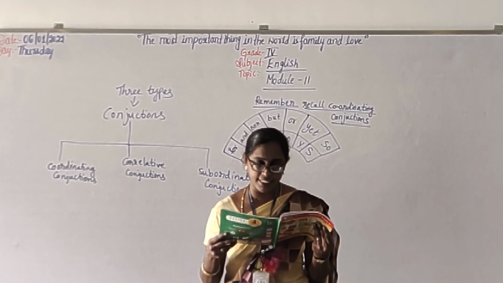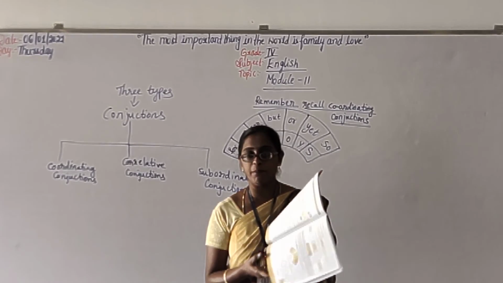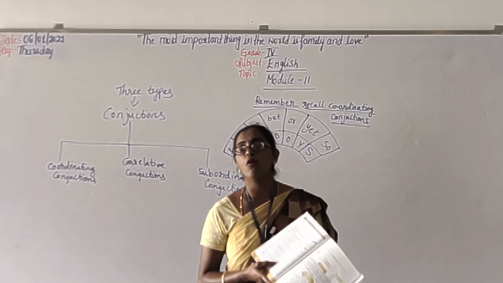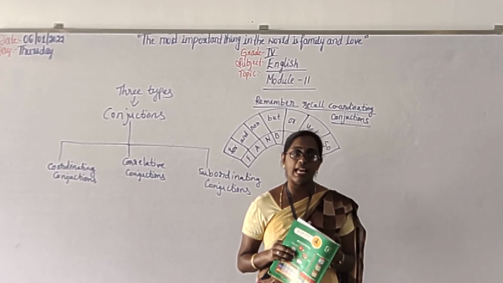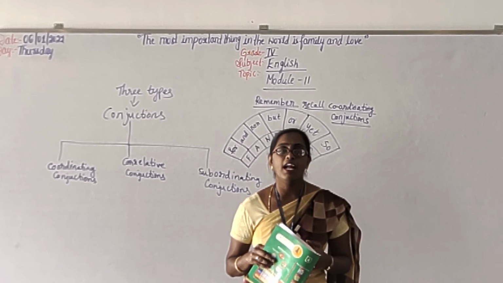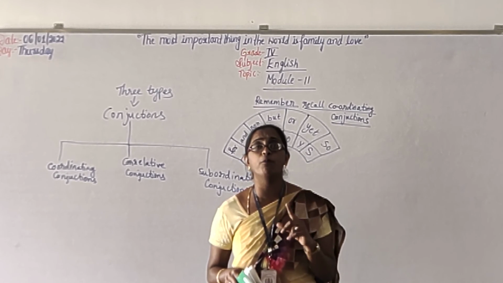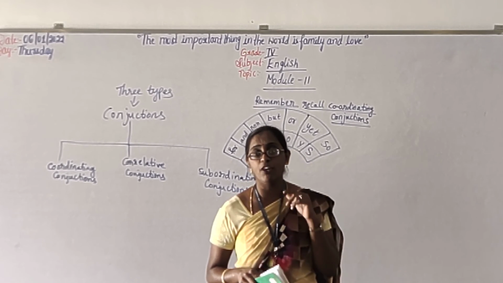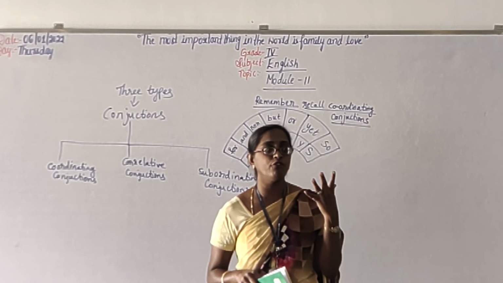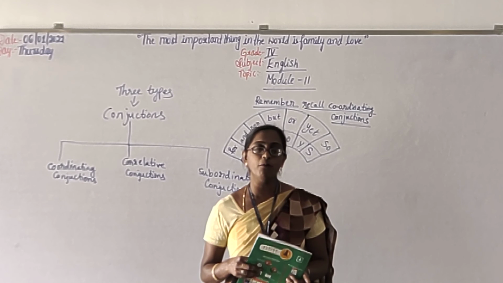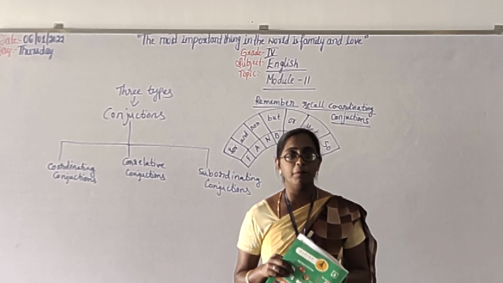So your homework is Exercise 3.2, then conjunctions, page number 70. This is your homework. You have to complete it. Please, children, do the classwork and homework regularly and send it in the group for correction. And you must read the workbook again and again, then only you will remember. So you have to read once again. At home, please everybody read it. Then we will end the class here.